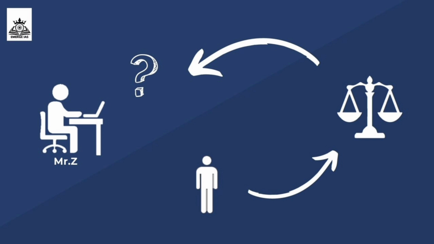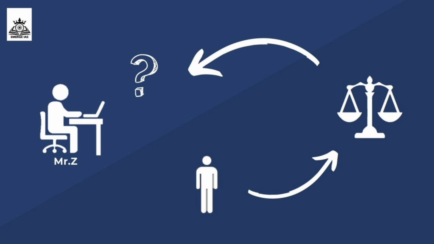As a small example, if the person holding that position must have a graduation, but Mr. Set doesn't have a graduation and he came to that position through some other way, then you can approach the court to inquire into the legality of that appointment, and the court will examine the qualification and eligibility criteria and determine if Mr. Set is eligible to continue holding the position.